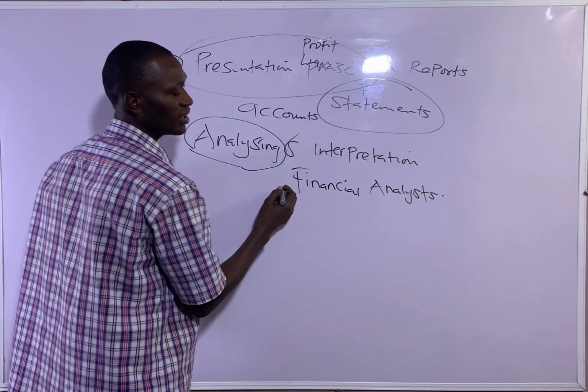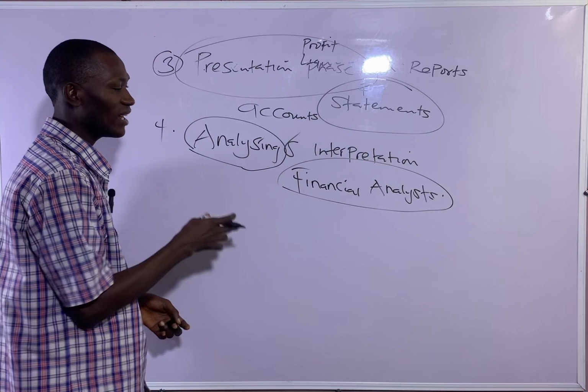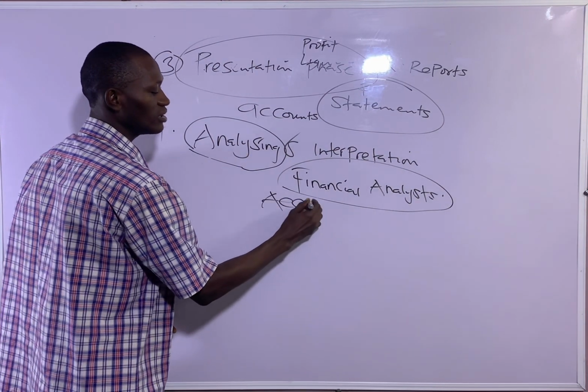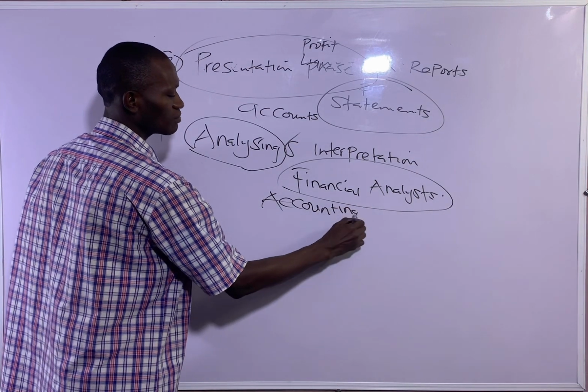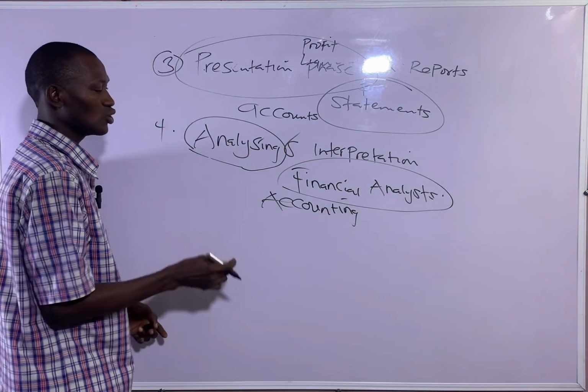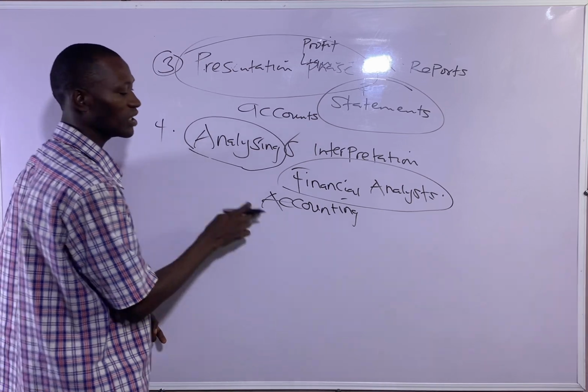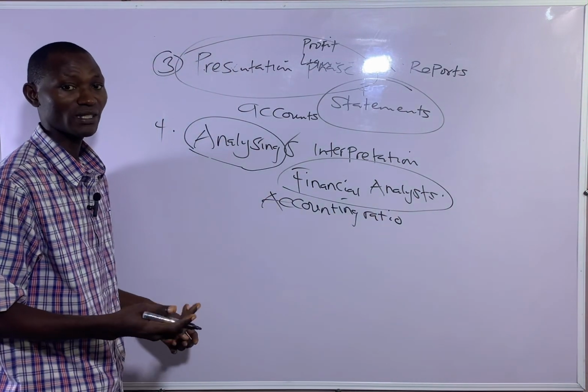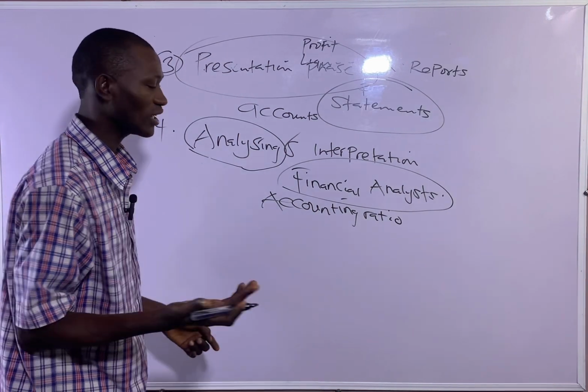Then the financial analysts, most times, analyze the financial statements using accounting ratios. There are various methods that can be used to analyze the financial statement. One of them is accounting ratio. One of them is experience. One of them is the account method, and so on and so forth.